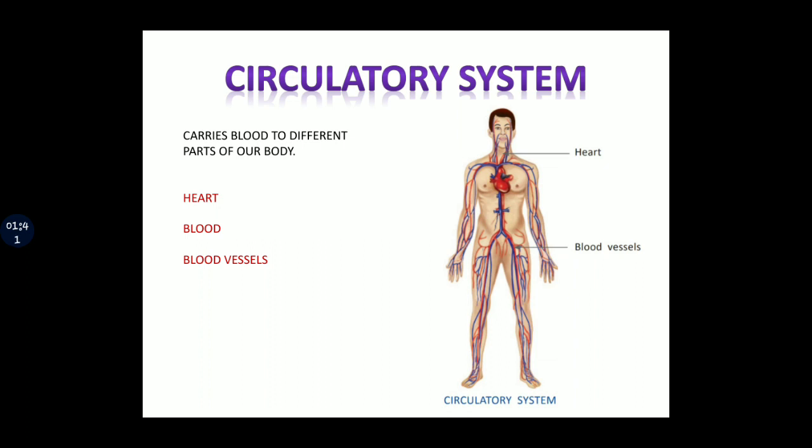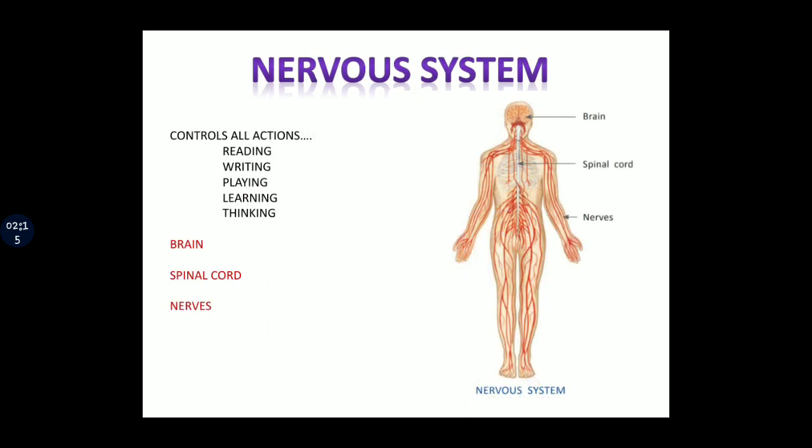Circulatory system carries blood to different parts of our body. And do you know, this blood also carries oxygen and digested food. Through this blood only, each and every part is getting oxygen and digested food. So, circulatory system is also one of the most important organ systems of our body. It carries blood to different parts of our body. Let's move on to the next one.